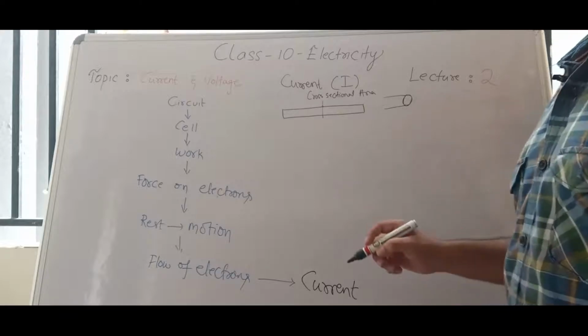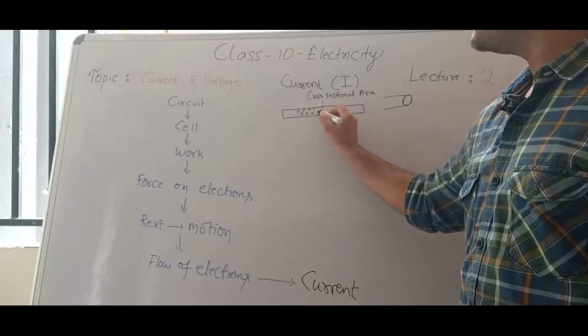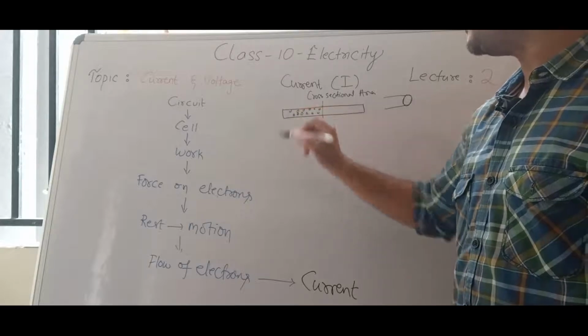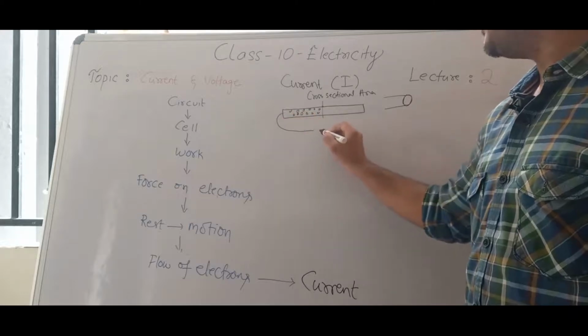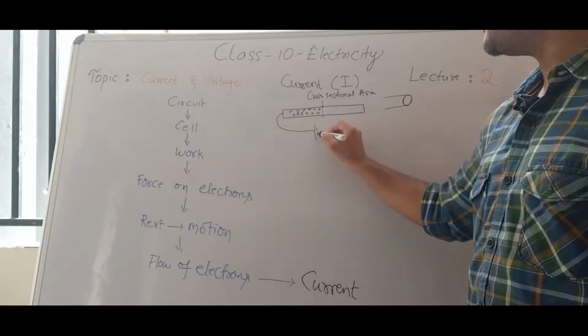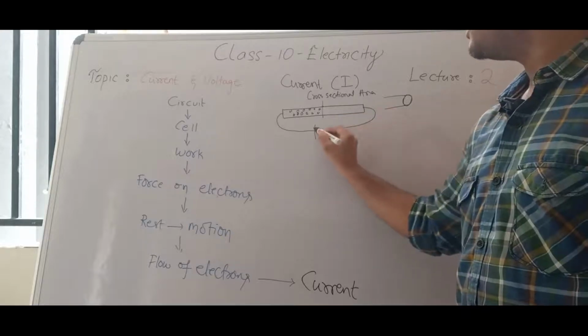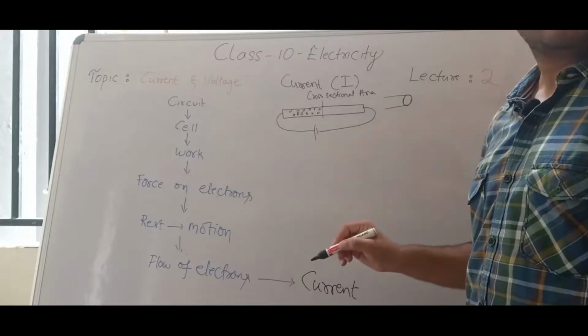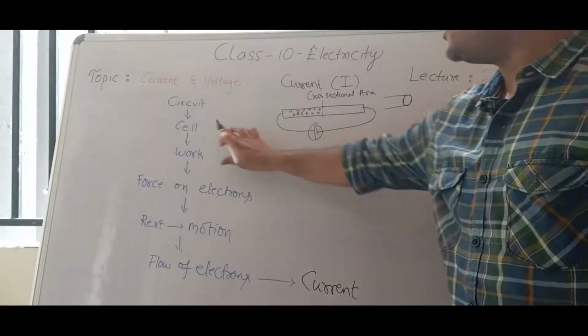Now, consider there are a few free electrons here. As soon as we attach this metallic wire or conductor to a cell, this is the symbol of the cell that we are going to discuss in the next lecture, this cell is doing some work.